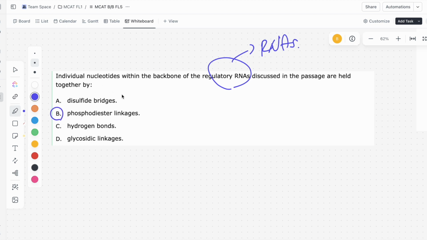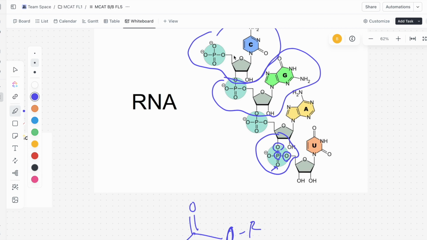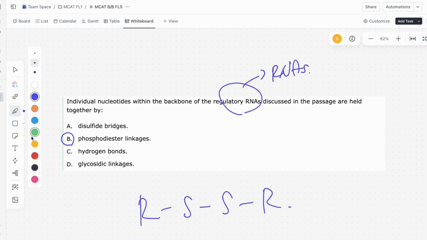And let's just briefly go over the other answers here. It says disulfide bridges, so these are normally for polypeptide chains, right? These are amino acids, proteins, not really nucleotides, RNAs, or DNAs. And we don't even see any sulfurs on any of these nucleotides, so it can't be disulfide bridges.